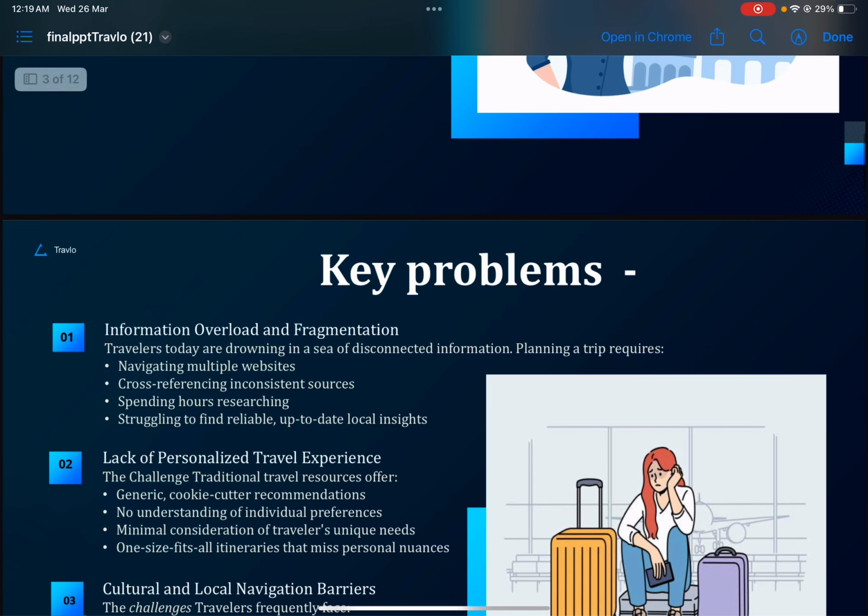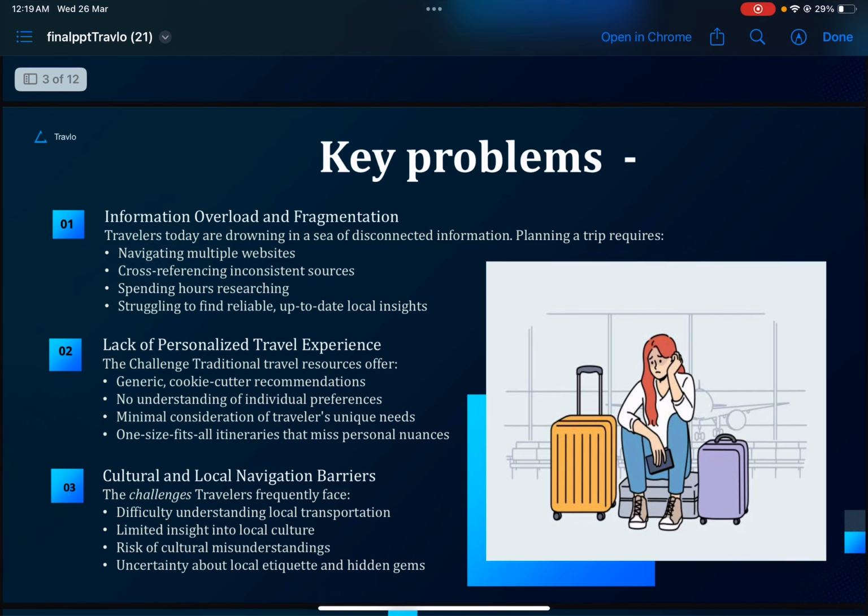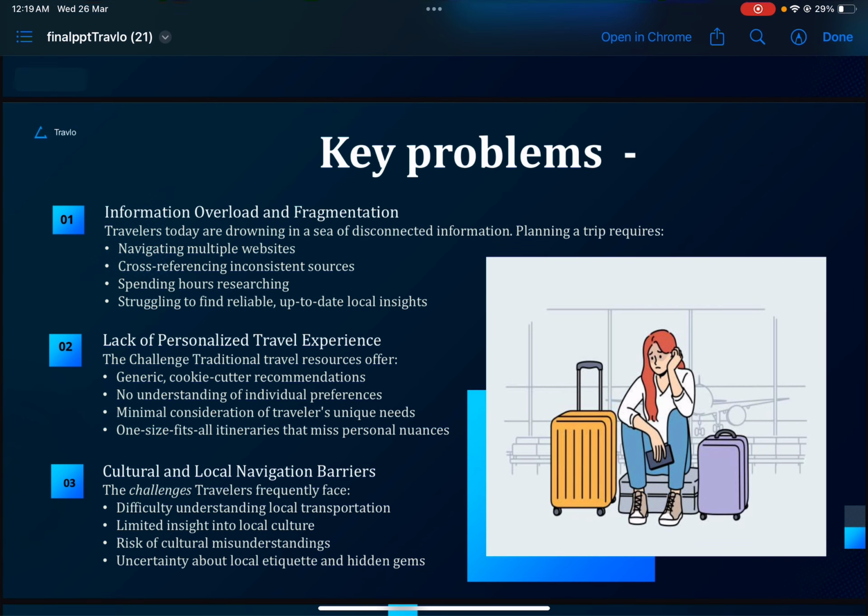These are the three key problems users face during their traveling or at the time of planning their trip.